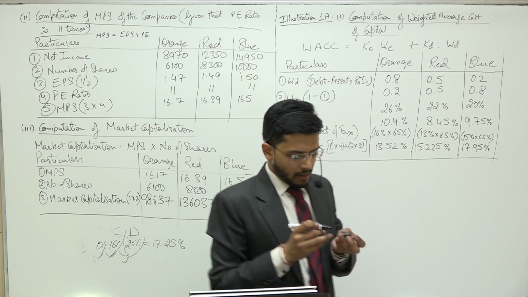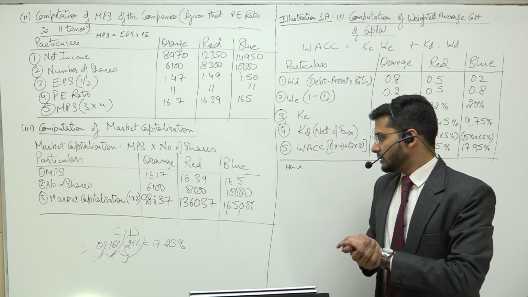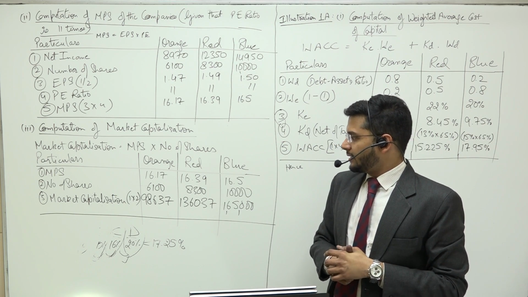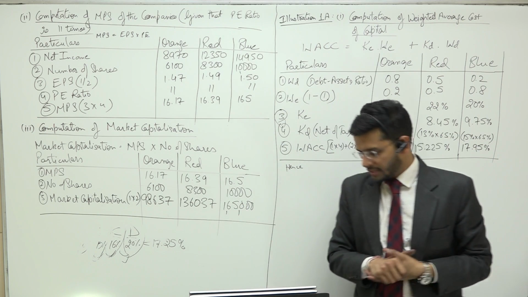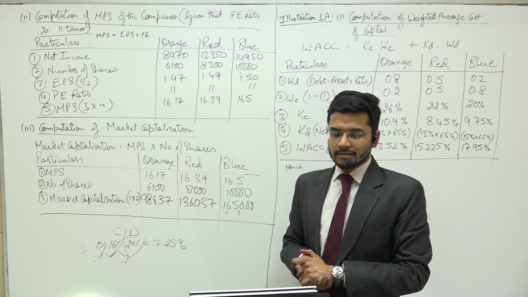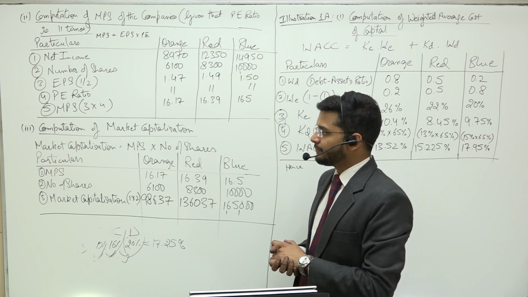So this is the market capitalization for all the three companies: 98,637, 1,36,037 and 1,65,000.